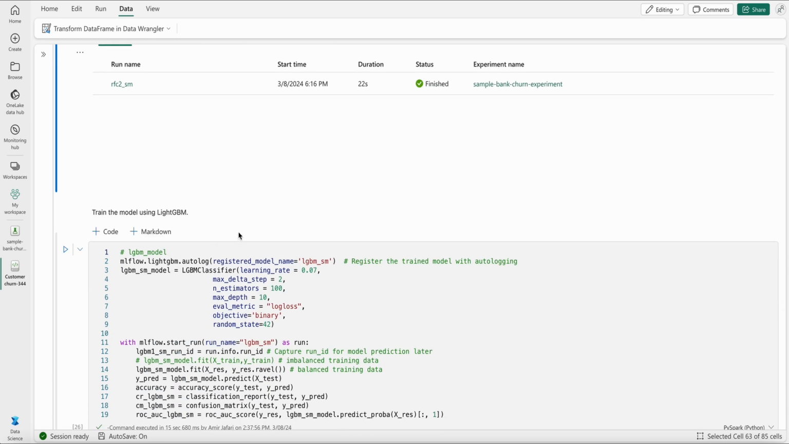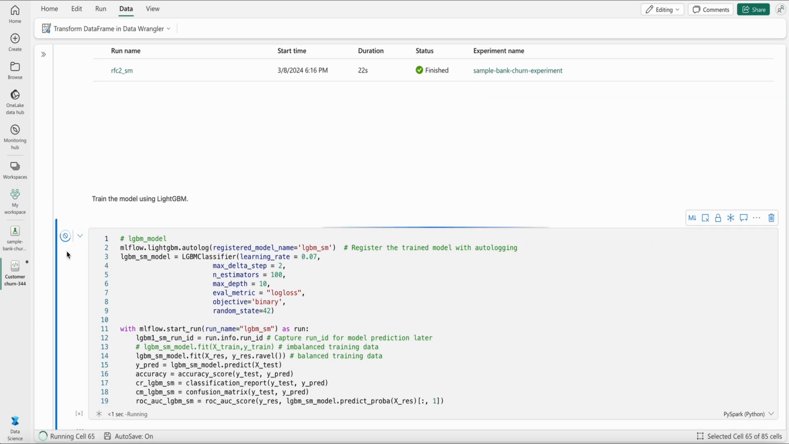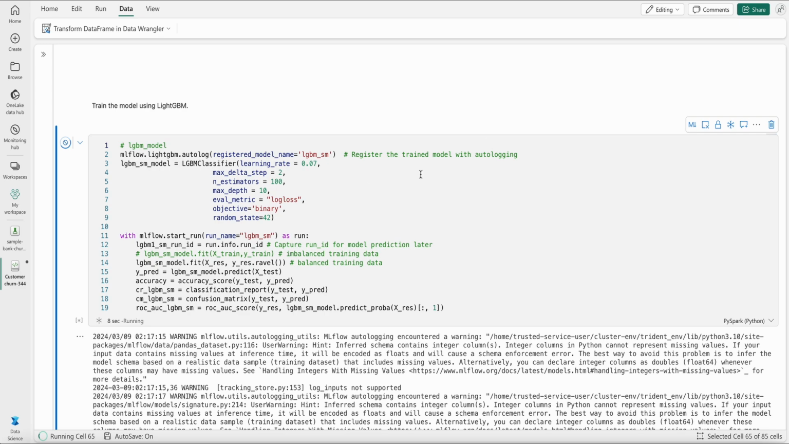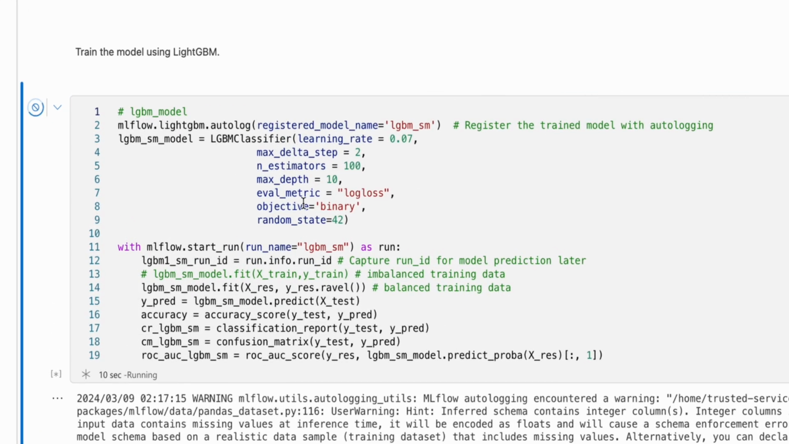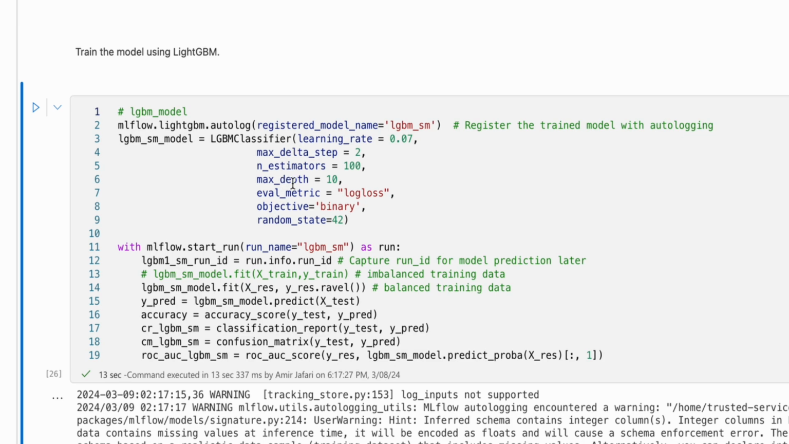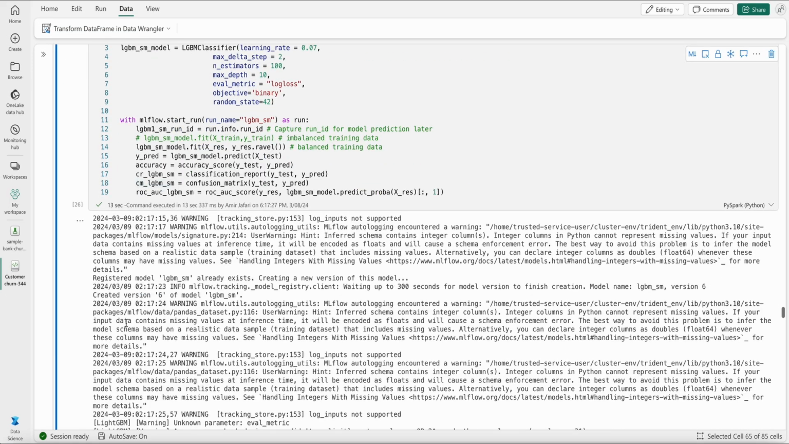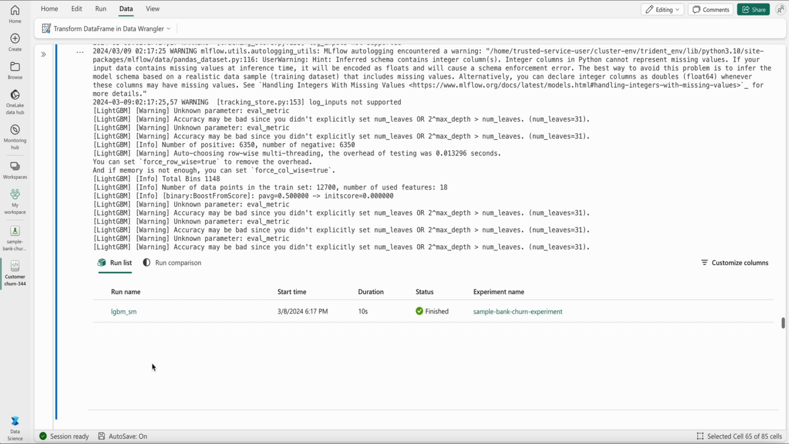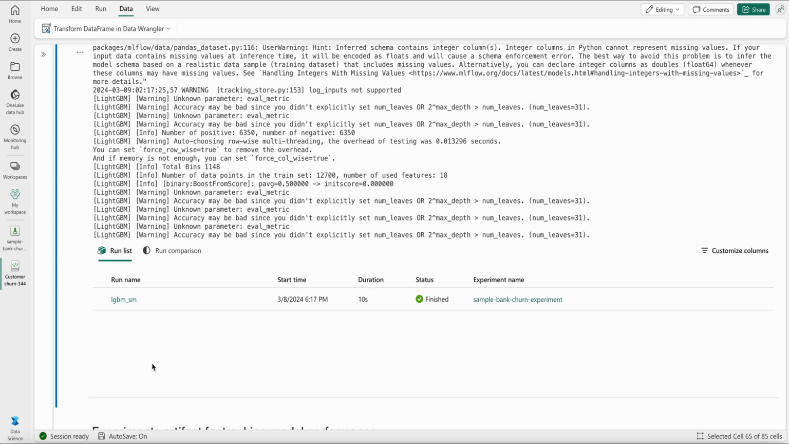Now finally, I want to train a LightGBM model. These are the parameters that I have set. So I'm going to train a LightGBM model. Very easy. It first registers the trained model with auto logging and all of the parameters. For example, the number of estimators I've selected is 100, the maximum depth is 10, and again 13 seconds, done. And this one is now saved under the name LGBM_SM. Great. So I'm done with my model training.